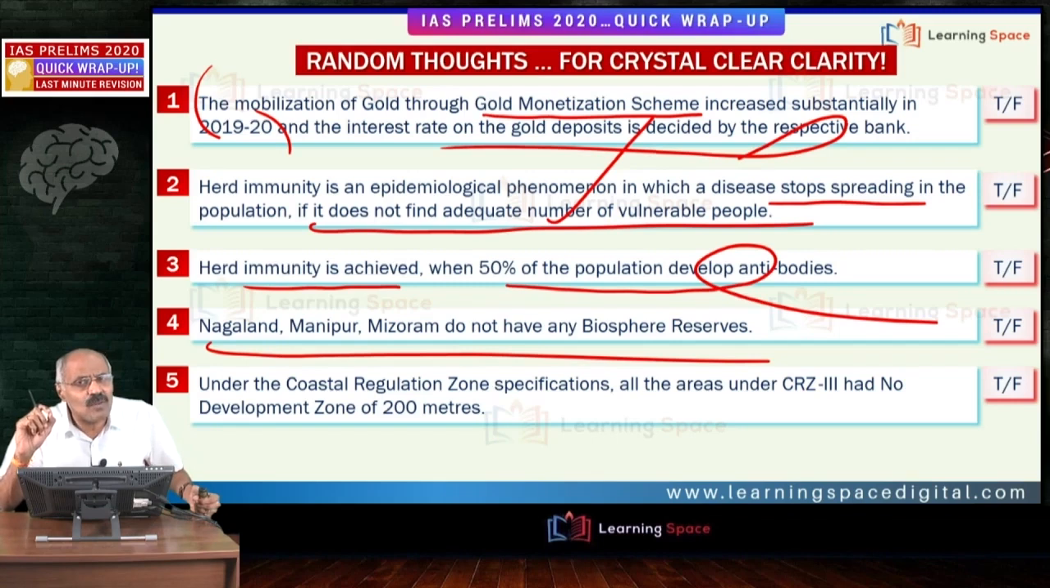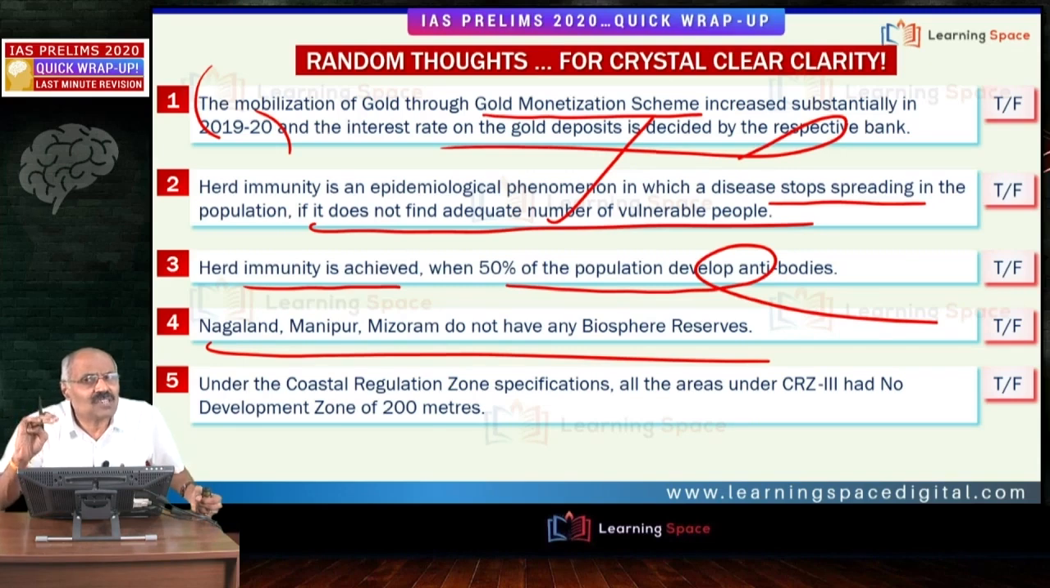What are the states bordering Myanmar? There are 4 states bordering Myanmar. Starting from Arunachal Pradesh, then comes Nagaland, then Manipur, Mizoram. These 4 states have boundary with Myanmar. Out of these 4 states, 3 states, Nagaland, Manipur, Mizoram, they don't have biosphere reserves. Similarly, Tripura does not have biosphere reserves. So in the northeastern part of the country, 4 states have biosphere reserves.